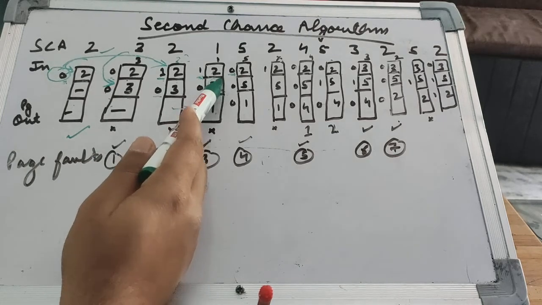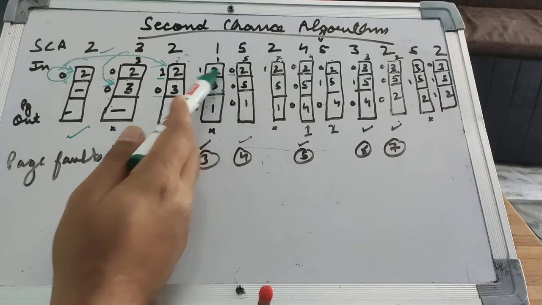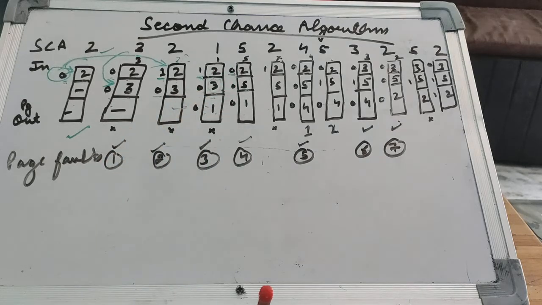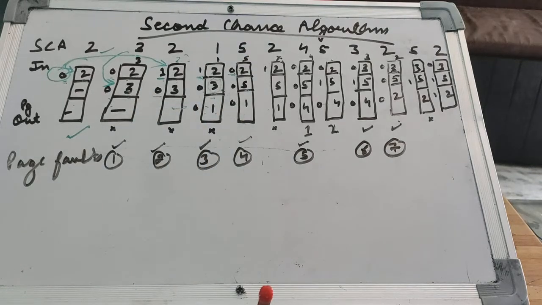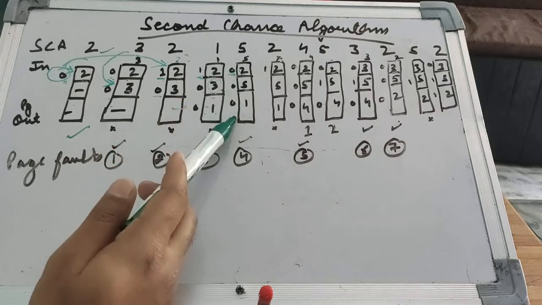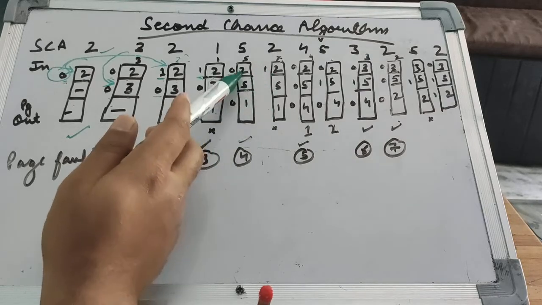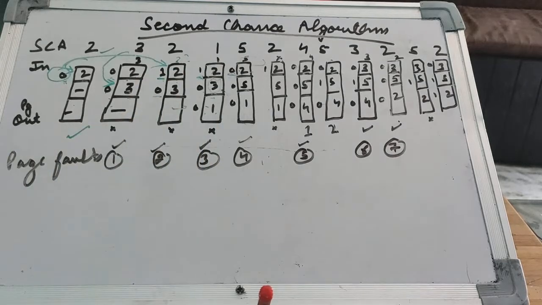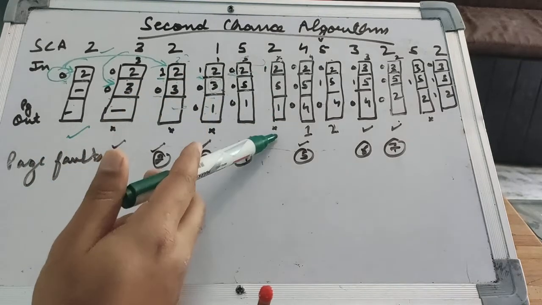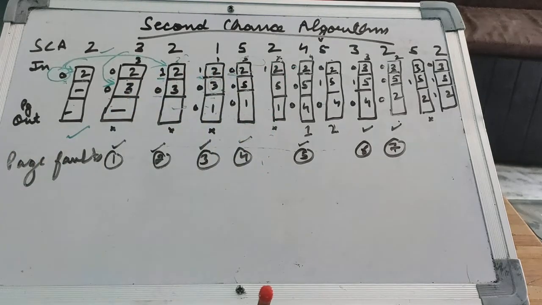So 3 will be replaced with 5, and all the reference bits for 2, 5 and 1 will come out to be 0. Clear? In the next step we have 2. 2 is already over here, so we won't be replacing anything, but the reference bit of 2 will be changed from 0 to 1. The rest remains the same.